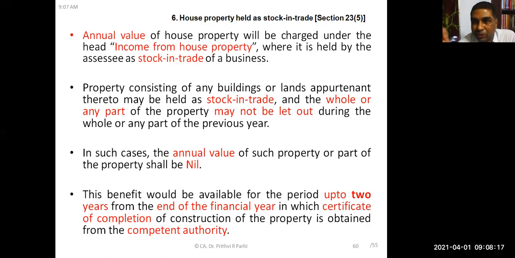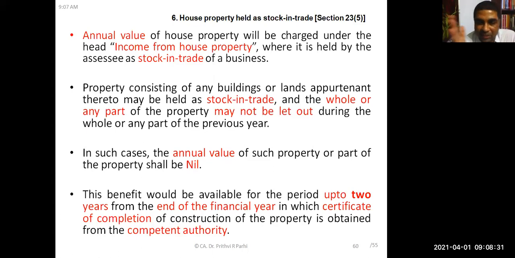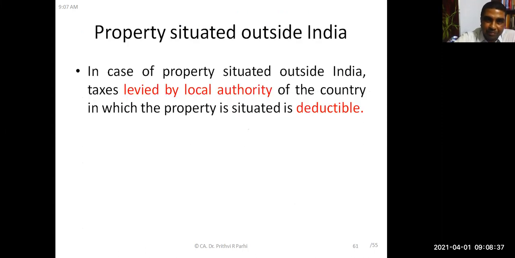That means after construction of the property, for 2 years the annual value can be taken as nil if the house property is kept as stock. Okay, these are the treatments for 6 different categories of houses which you have discussed in your previous sessions. Right? You can check the videos also; they are also uploaded for you.